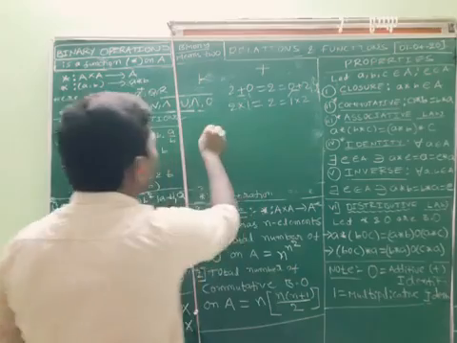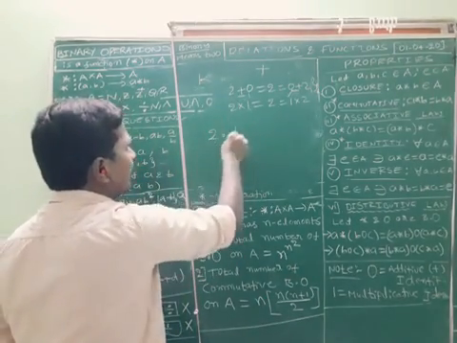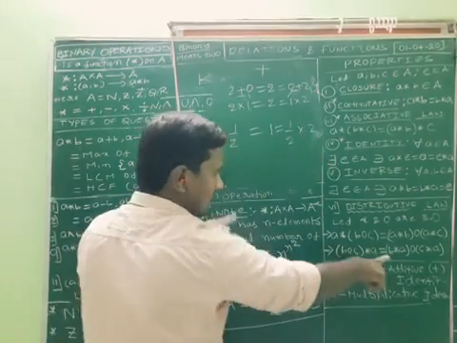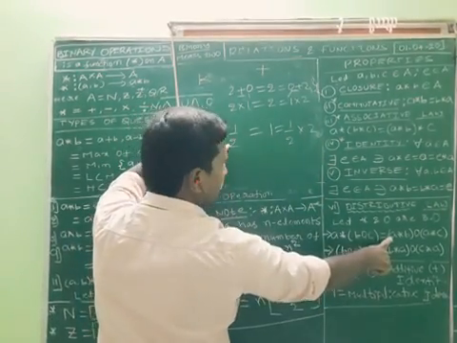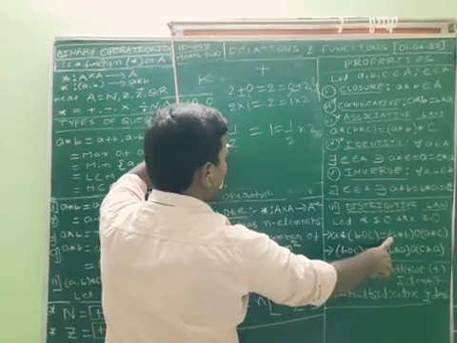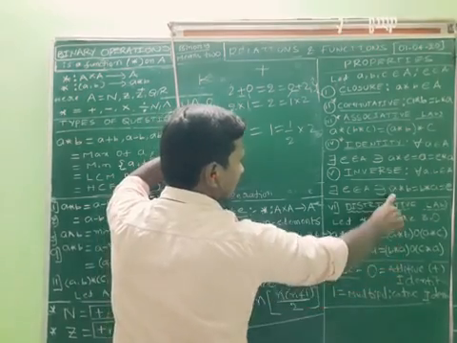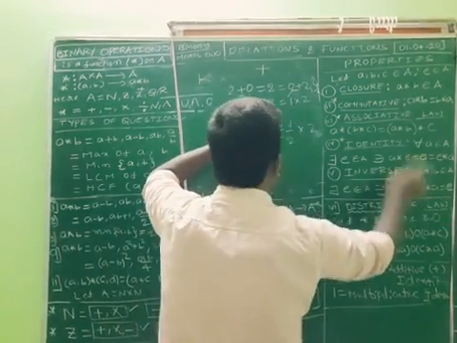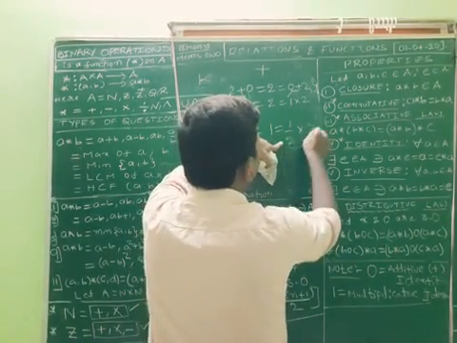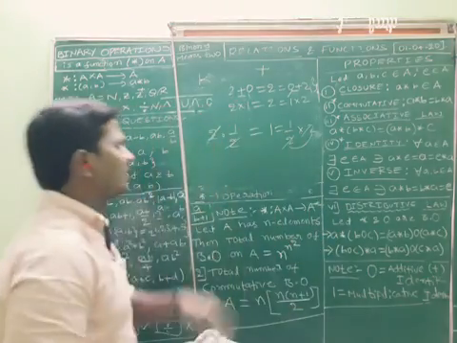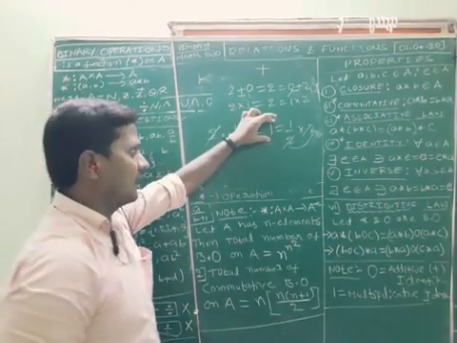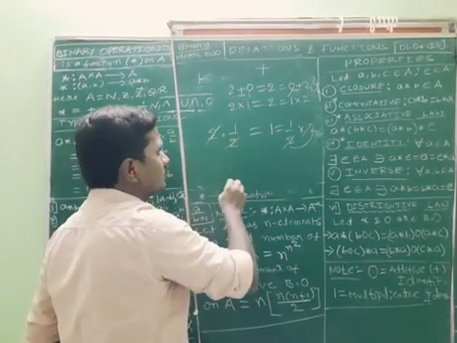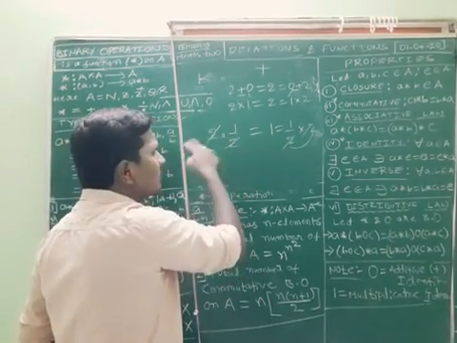So what is the inverse of 2? 1 by 2, because 1 by 2 into 2 gives the condition A star B equals E: 2 into 1 by 2, the 2s get cancelled, and we get 1. Similarly B star A. So whenever we multiply 2 by its inverse, we get the identity. So the inverse of 2 with respect to multiplication is 1 by 2.